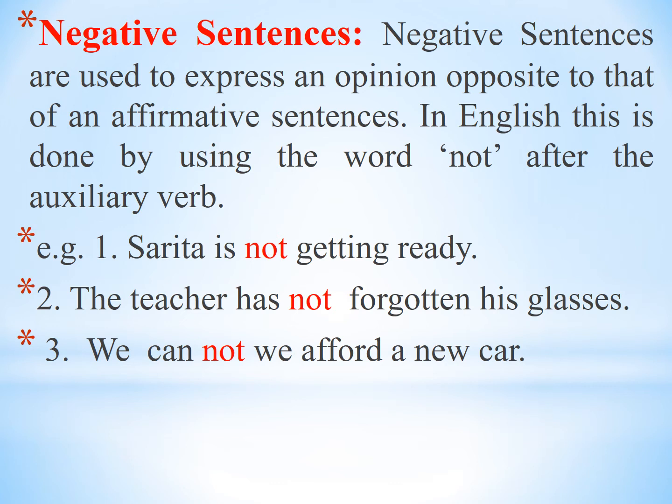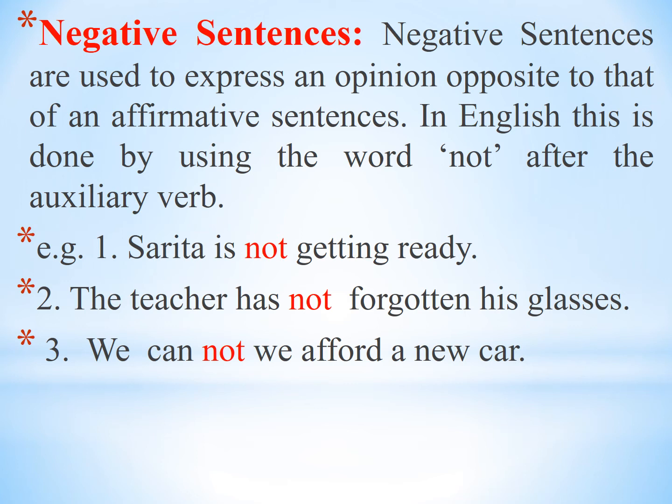We cannot afford a new car. In these three sentences, not is used, and in the affirmative sentences it is not used, and that's why they are changed into negative sentences. Sarita is getting ready. This is an affirmative sentence, and when we make it a negative sentence, not is added between the auxiliary verb is and the main verb getting.